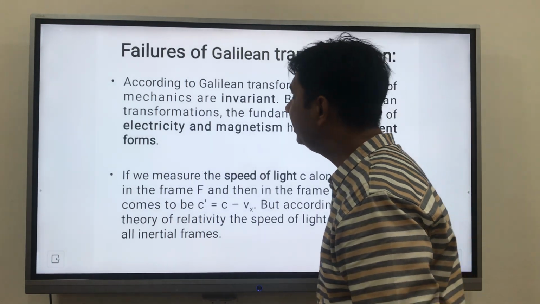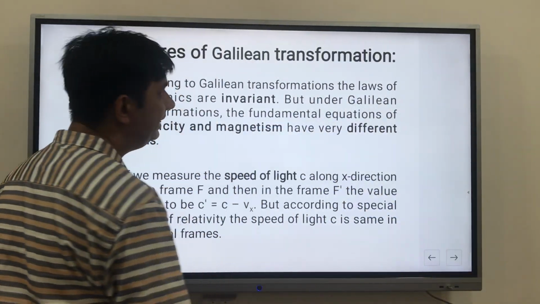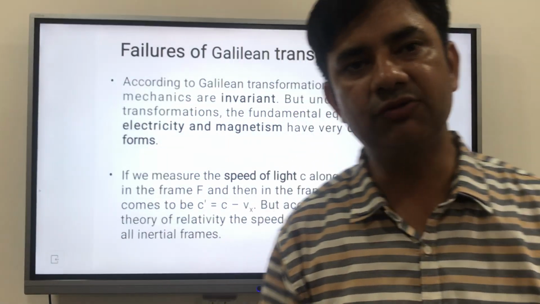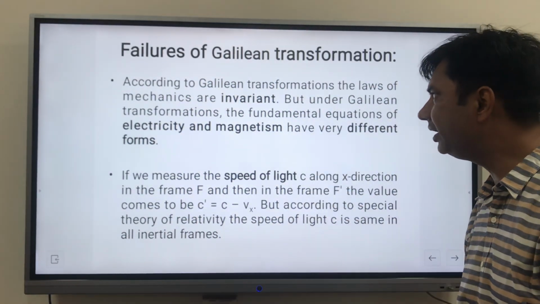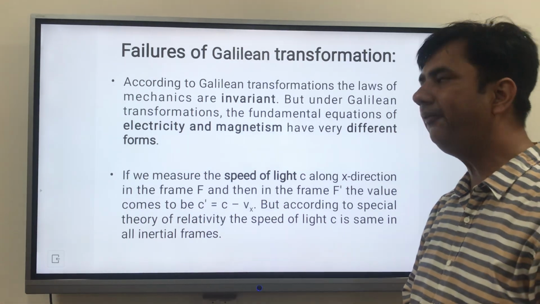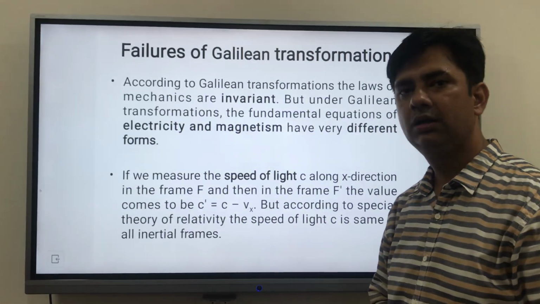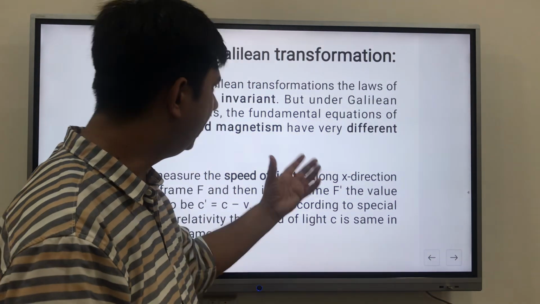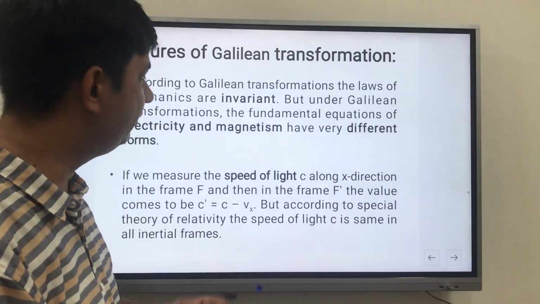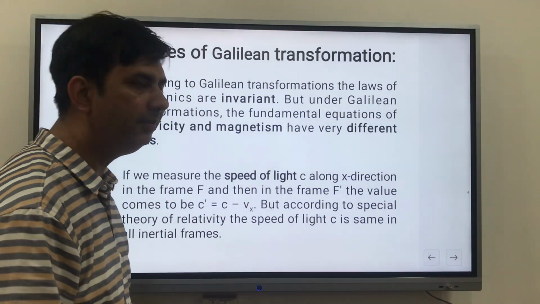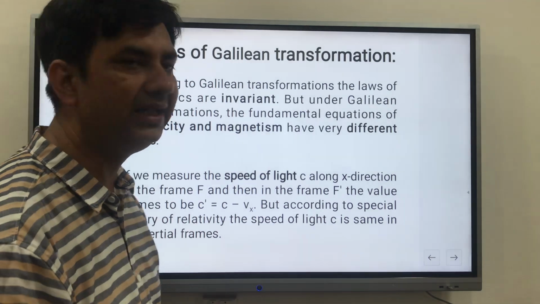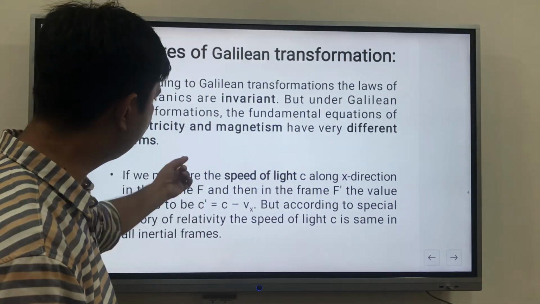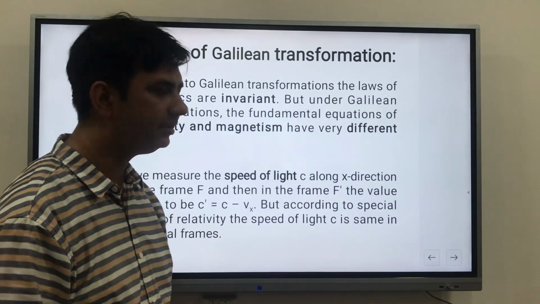Now, why has the Galilean transformation failed? According to the Galilean transformation, the laws of mechanics are invariant. That means they cannot change. But under Galilean transformation, we have observed that the fundamental equations of electricity and magnetism have very different forms. So this is one of the reasons for the failure of the Galilean transformation.